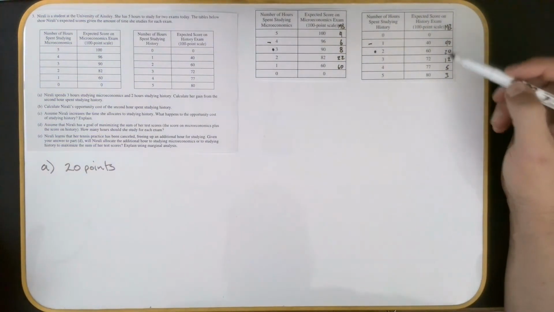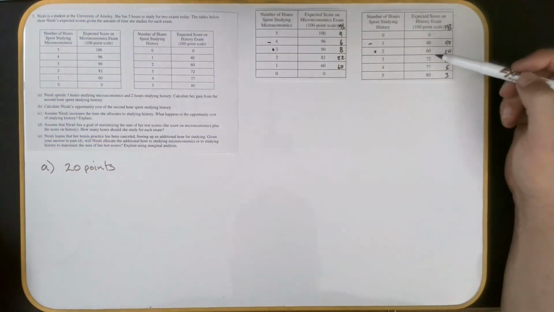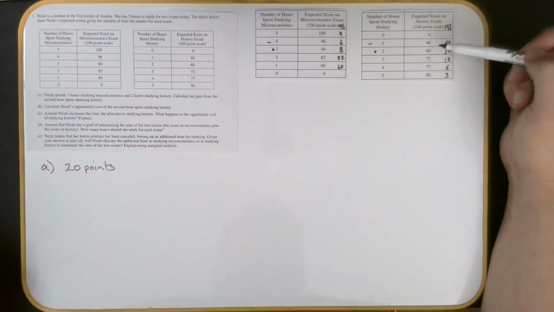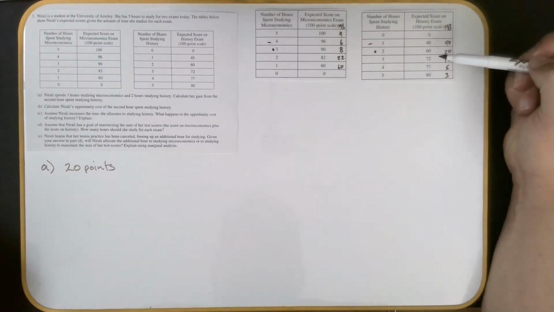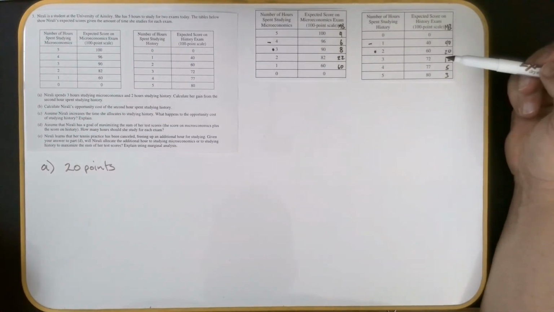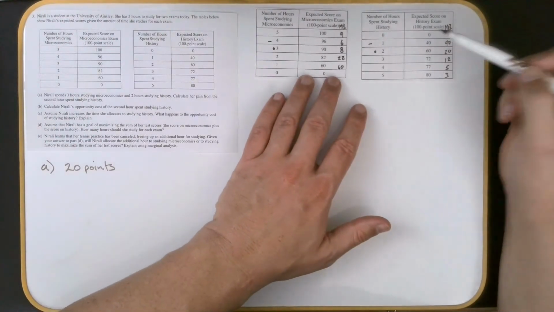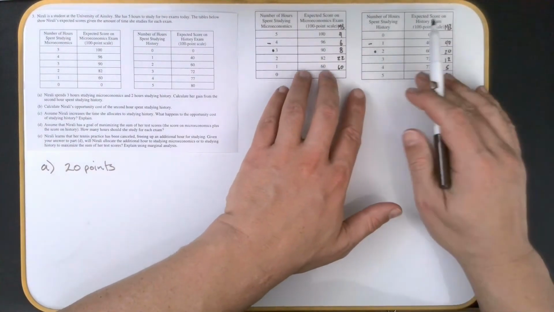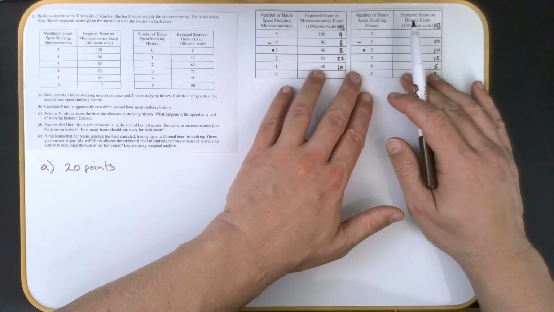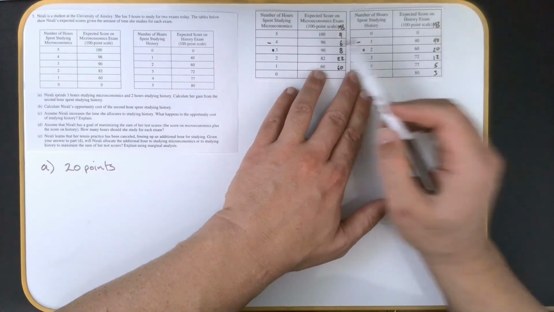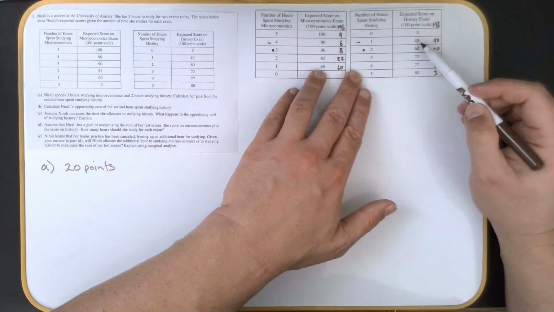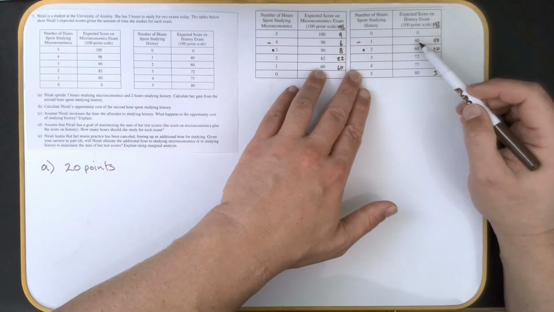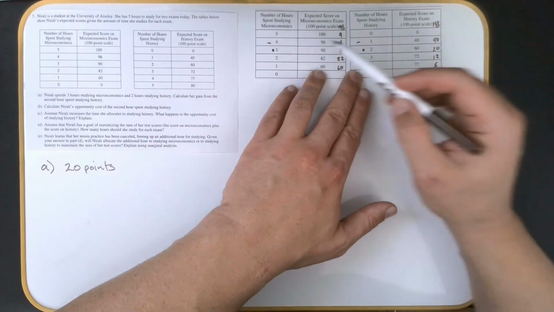So the opportunity cost is what did you give up to study that second hour? Okay, so here's what could have happened. If she would have said, I'm going to study 4 and 1, look what could have happened here. It would have been a 96 and a 40. So what she decided to do was go to 3 and 2.